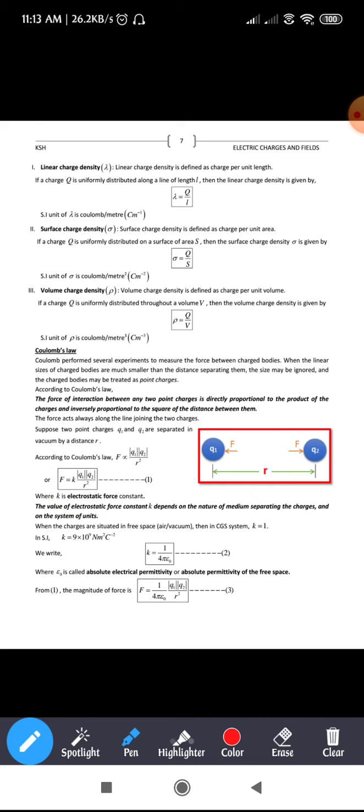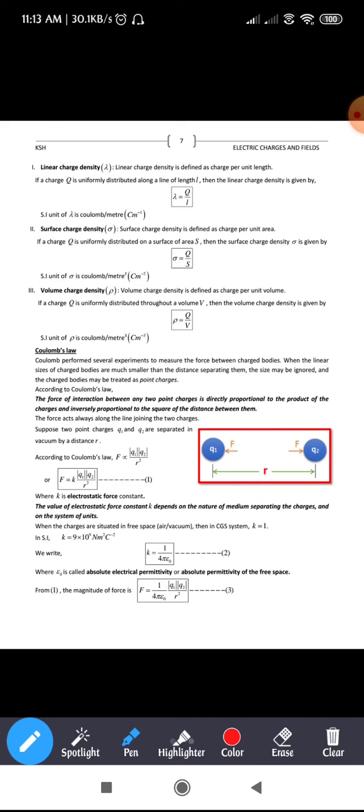You can see there, k is nothing but the electrostatic force constant. Since we are dealing with charges which are at rest in this chapter, we are only worried about the charges which are at rest, so we call k the electrostatic force constant. Hence equation 1 is F is equal to k into q1 q2 divided by r square. Let us see whether the value of k varies or is the same for all.